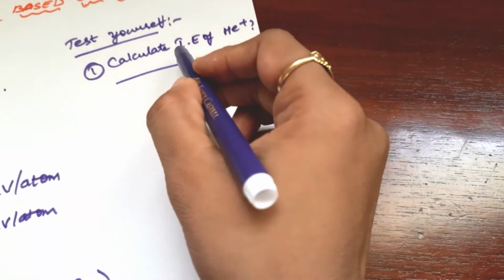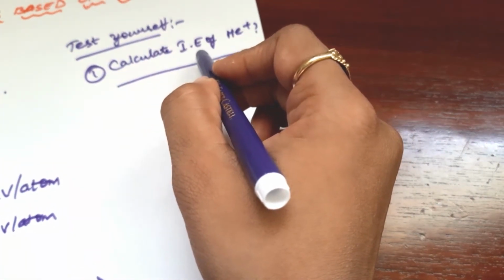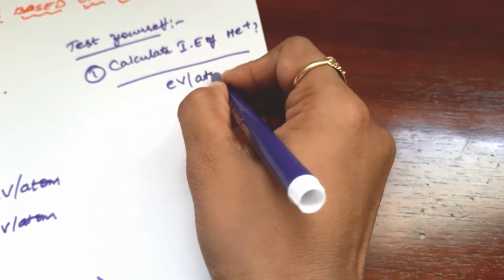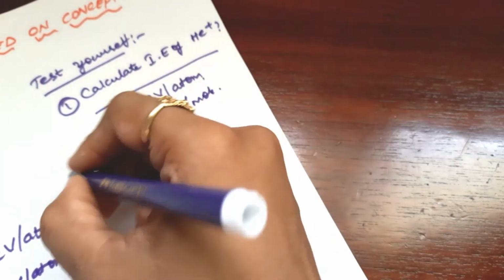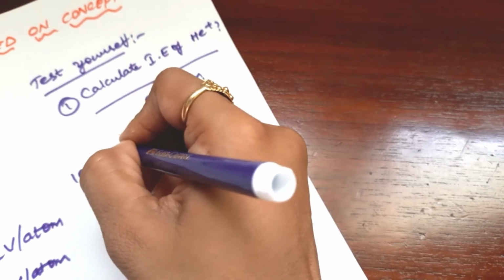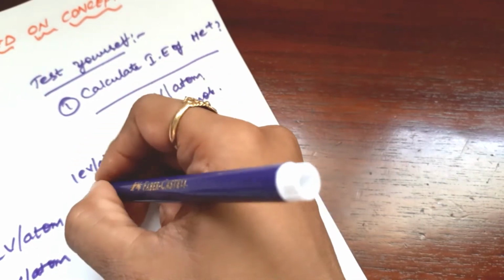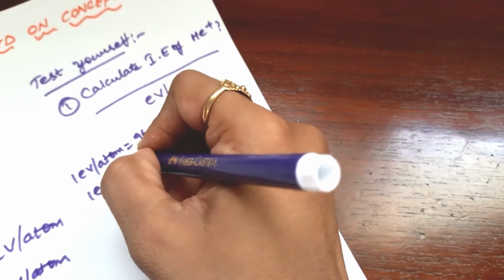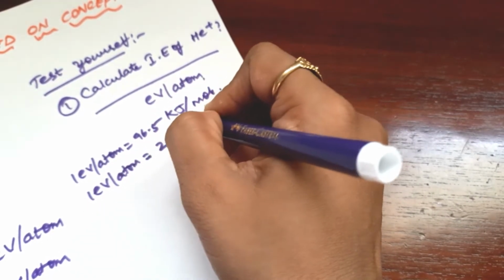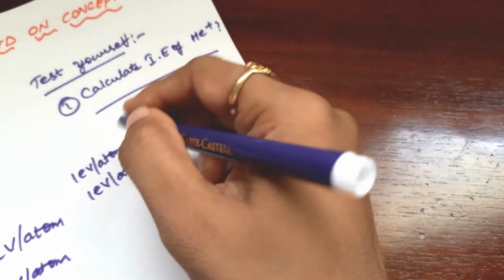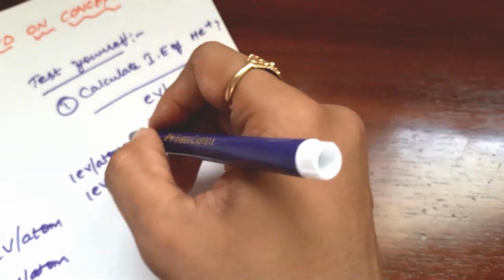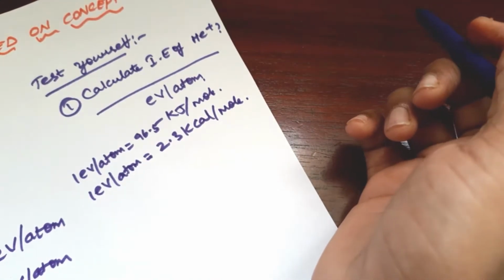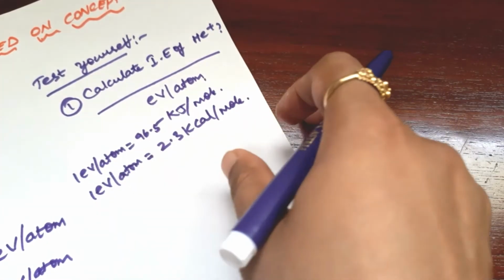If the question is asked in the form of kilojoules per mole instead of ionization energy in electron volt per atom, then we have to write 1 electron volt per atom is equal to 96.5 kilojoules per mole, or 1 electron volt per atom is equal to 2.3 kilocalories per mole. If the question is asked in kilojoules per mole or kilocalories per mole, we must simply multiply the electron volt per atom answer by these values, so we can get the answer easily. This is about ionization energy.